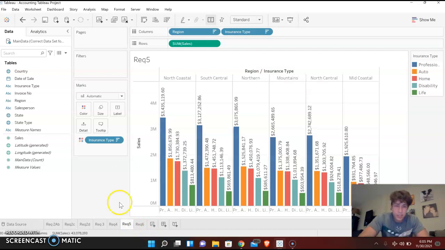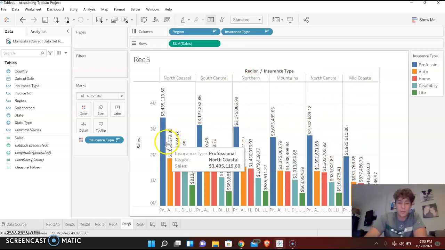Now here's the regions, and then there's different insurances: professional, auto, home, disability, and life. And they're all color coordinated. And so here's the regions: North Coastal, South Central, Northern Mountains, North Central, Mid Coastal.